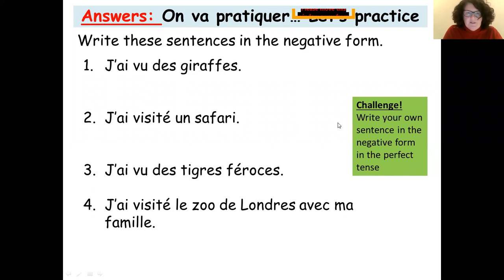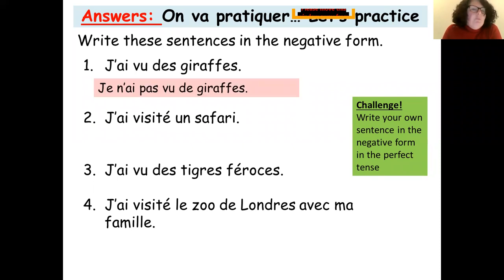Okay, so let's look at the answers. So, j'ai vu des girafes, which would mean I saw giraffes. In the negative, that would be je n'ai pas vu de girafe. So I didn't see giraffes. Now, I'm going to draw your attention to this here. When we use the positive, we have the S in the plural, okay, which is what we would expect. But in French, when we use a negative, we don't add an S, we just leave it as de girafe, okay? So that's a little thing that might surprise us, but take note of that.